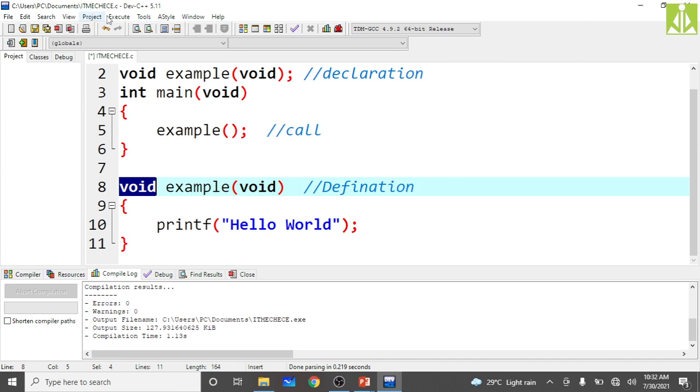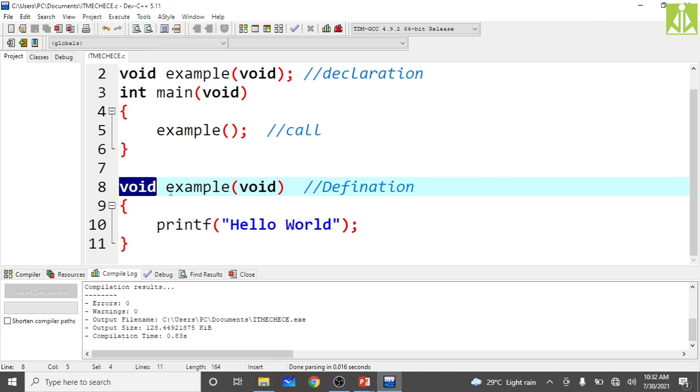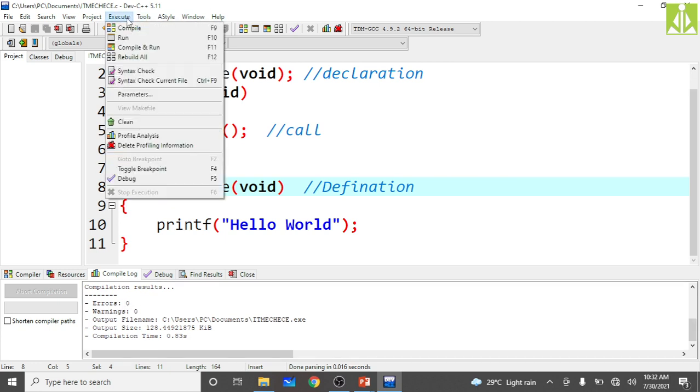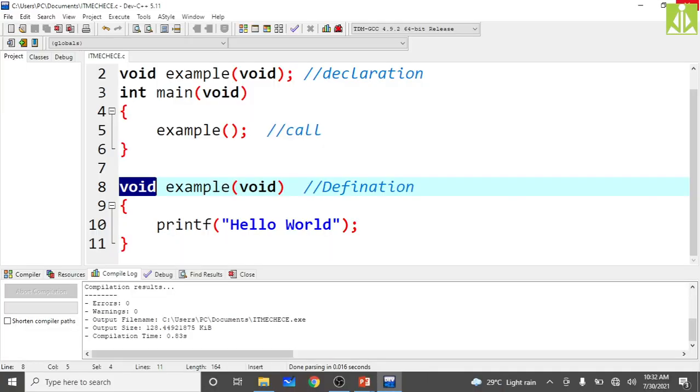Now again, go to the compiler. As you can see, there are no errors, no warnings. Then run, you will get that same message, hello world. So previously we printed that hello world from the main function, but now we have separated that job and given it to a function, that example function, and this example function is now fulfilling that job excellently.